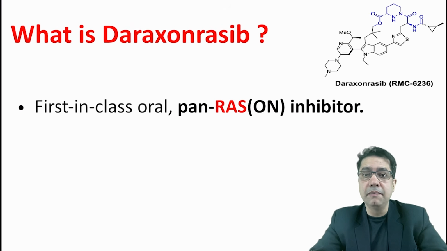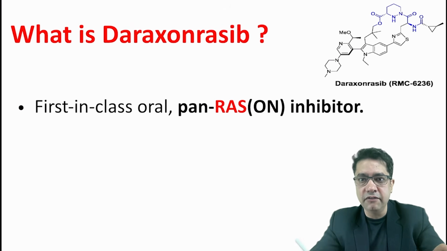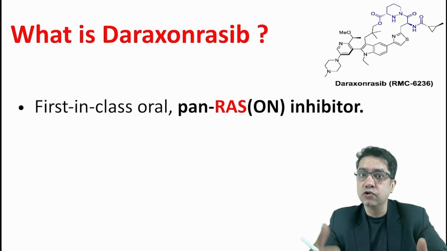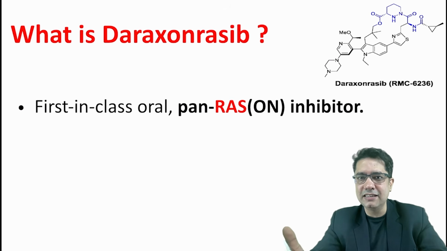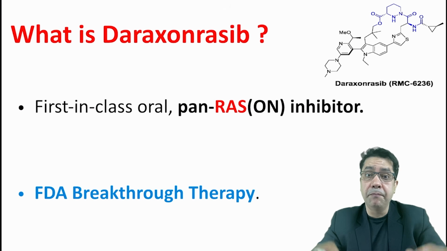Now the good thing about this drug is it works when the RAS pathway is overactive, which is causing cancer. So this is a RAS-on inhibitor, and we know that in a cancer the RAS pathway will be overactive, so it selectively targets cancerous cells, and that is why it is a very efficacious drug, recently approved. So it got a major breakthrough therapy approval from the US FDA.